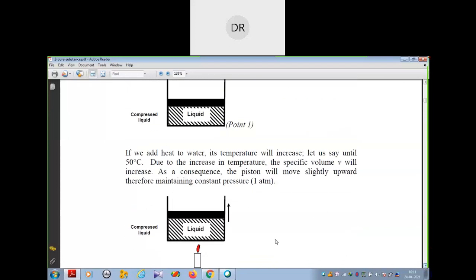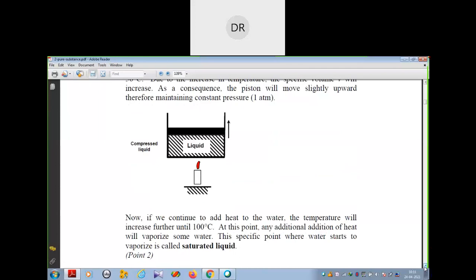So in this one, the piston will move upward, which means the liquid will expand a little. But the pressure will be constant. So when we add more heat to the water, the temperature will increase until 100 degrees centigrade. At this point, if any additional amount of heat is added, some of the water will be vaporized. That point is called the saturated liquid. The specific point where water starts to vaporize is called the saturated liquid.